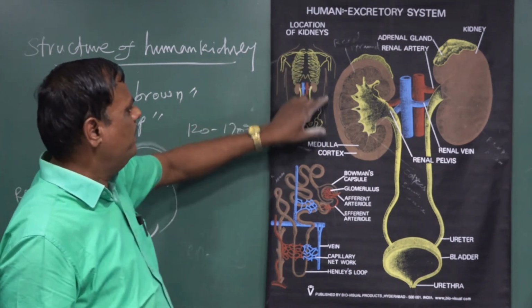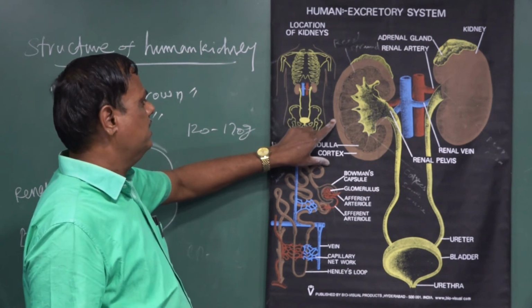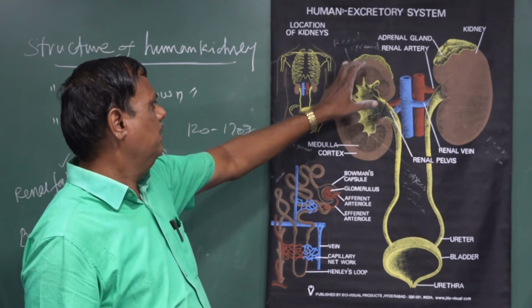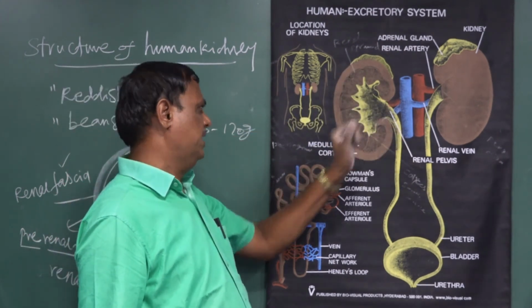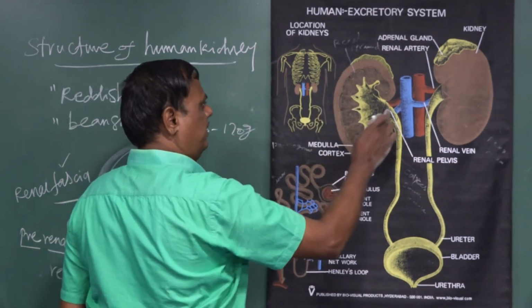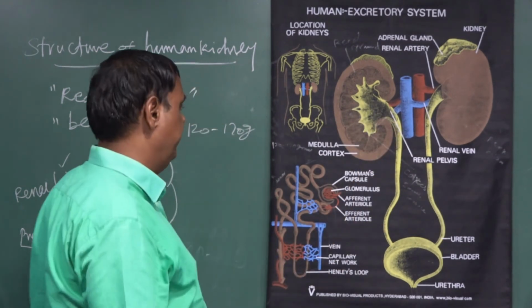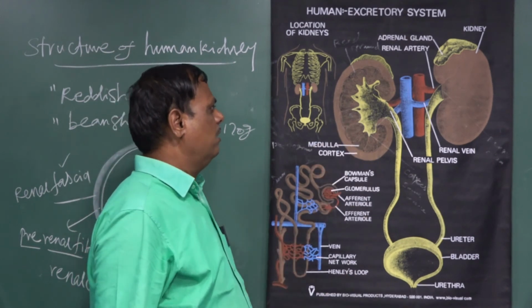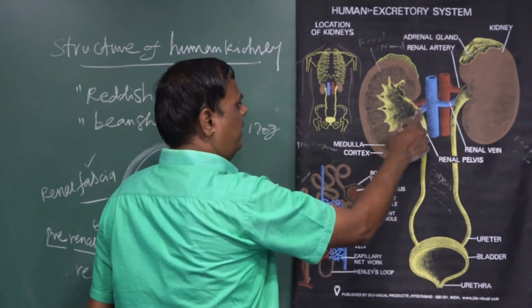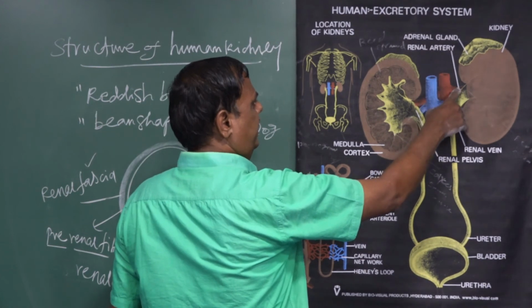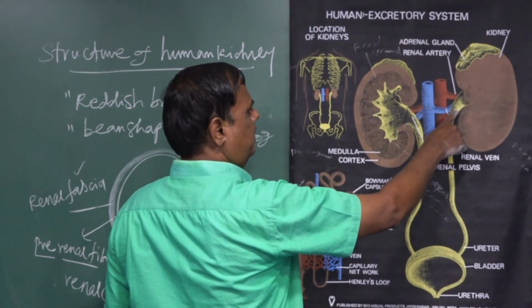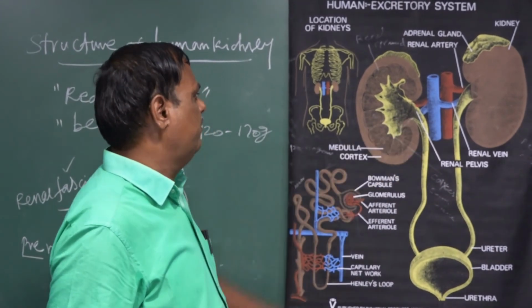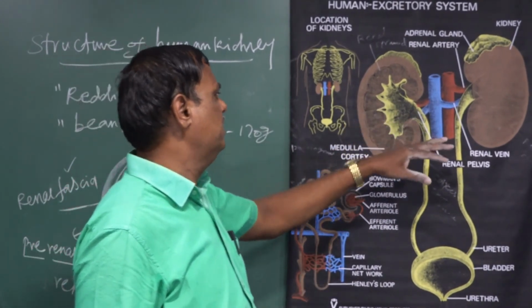The kidney consists of an outer cortex and an inner medulla. The outer side is convex and the inner side is the concave region of the kidney. At the concave region, the renal artery and renal vein enter and leave, facing towards the inner region.